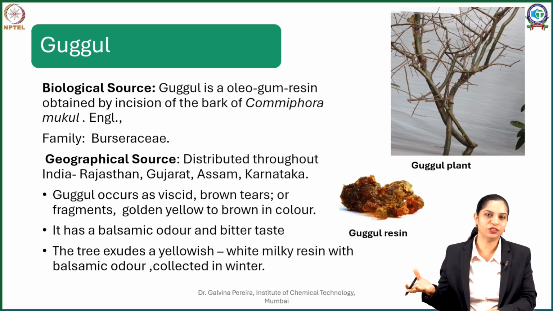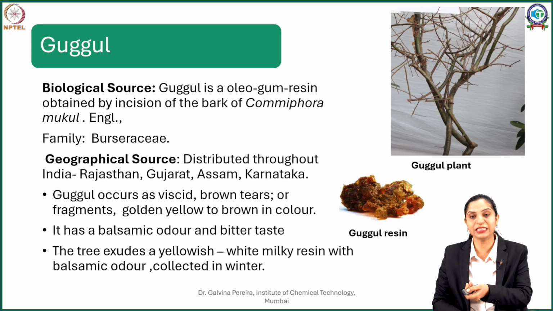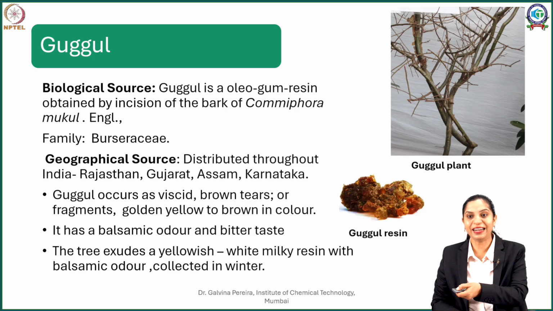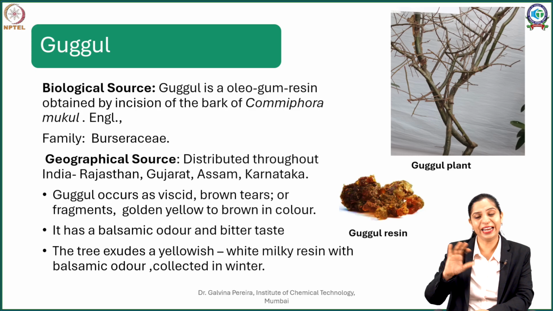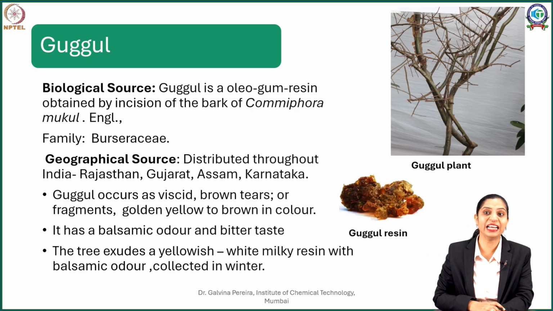Now this plant grows at a height somewhere between 4 to 10 feet, but it can be remarkably identified because of one feature. If you see this plant carefully, you will barely see any leaves on it. Mostly you will see the stem, which is green and does the photosynthetic function, and as a result the barks are grayish, papery, and if you remove the bark, the inner part of the stem is often seen as green. It's only during the monsoons or a few seasons that you will see tiny leaves on it, but otherwise most of the time you will see this plant not bearing any leaves.